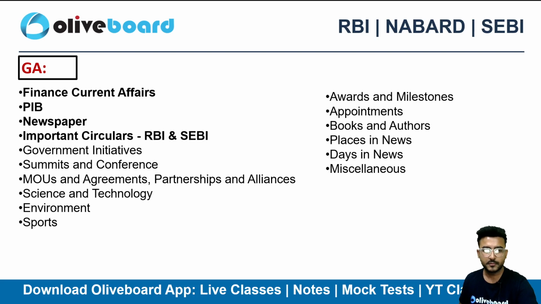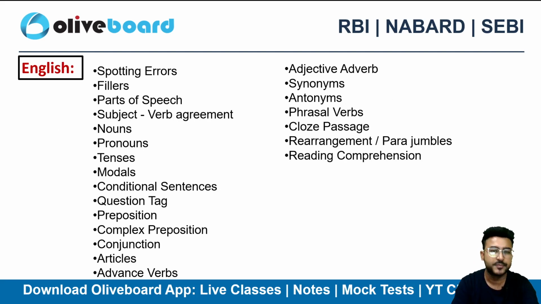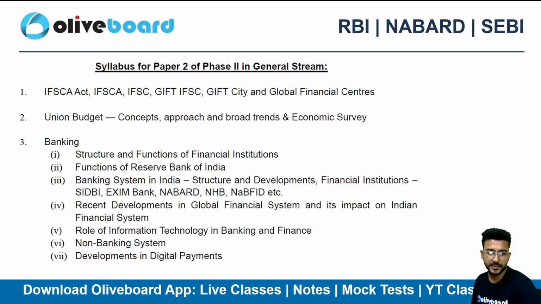Okay. And the rest of the general awareness topics can definitely be PIB, newspaper, government initiatives, MOUs, right? Related to sports, related to awards and milestones, but I will advise you guys to focus more on finance current affairs. Then we do have English, right? So this is for your paper 1. Obviously your phase 2 paper 1 is having the descriptive. This is for your phase 1 paper 1. These are the general topics that you need to study for the English.